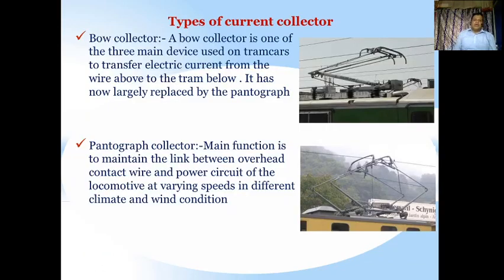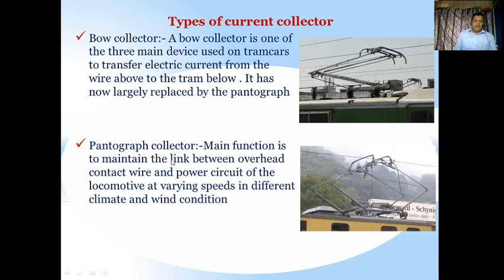Here you can see a picture of this. The picture here shows the types of current collector. This is a bow collector and this is a pantograph collector. A bow collector is one of the three main devices used on tram cars to transfer electric current from the wire above to the tram below. It has now largely been replaced by the pantograph. Earlier it was a bow collector, now it is a pantograph collector.